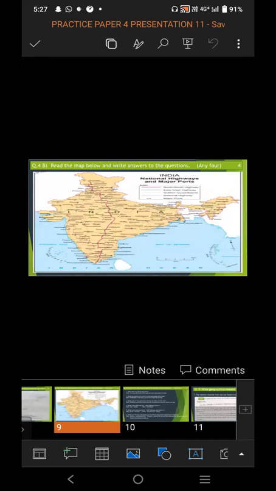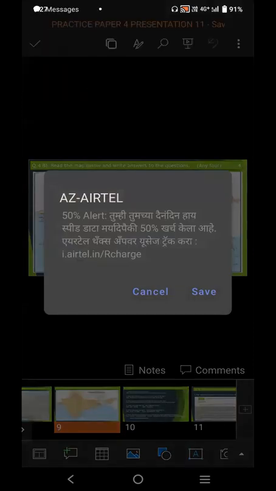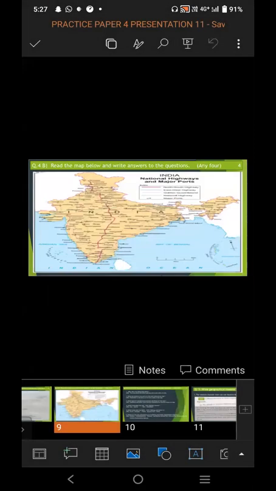Question number 4B. In this, a map is given. You have to read the map. Questions are asked on the map. You have to read the question, find the answer from the map, and write down the answer in your answer sheet. It's a question based on map reading.